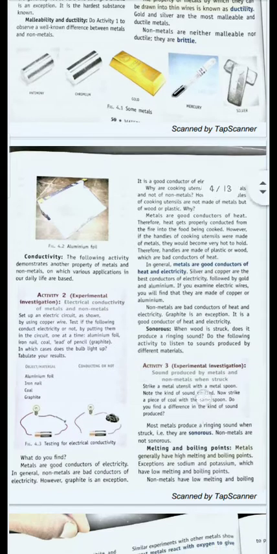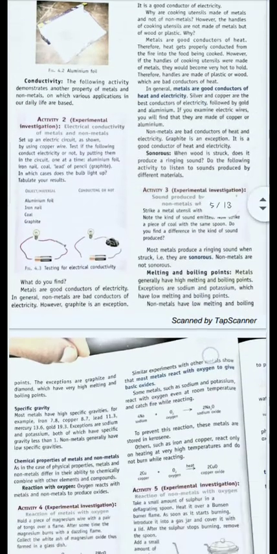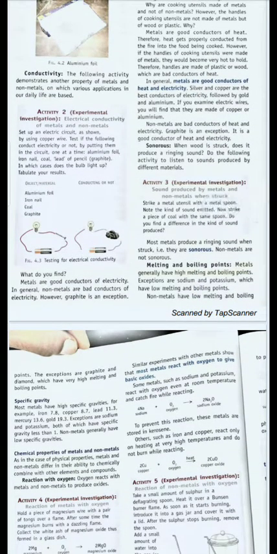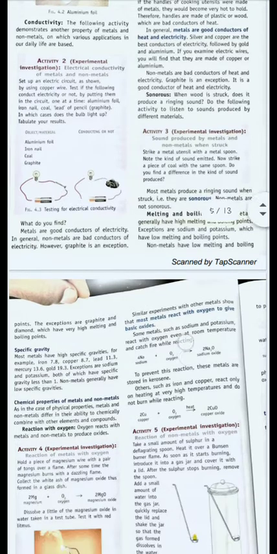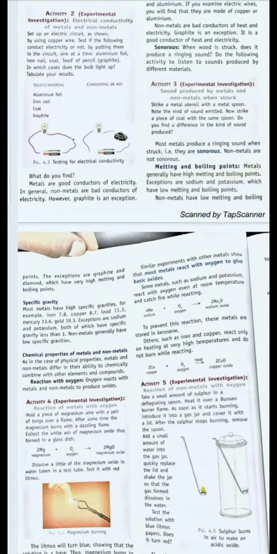Next property is sonorosity, or sonorous. Sonorous means something which makes sound. So metals always make sound when they are hit by an object, but this is not the case with non-metals. Next property is melting and boiling points.